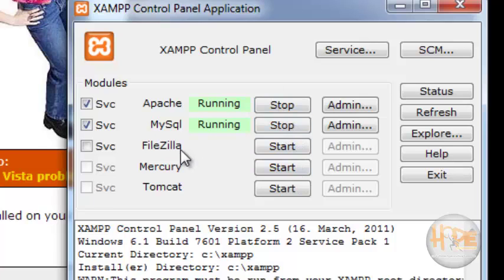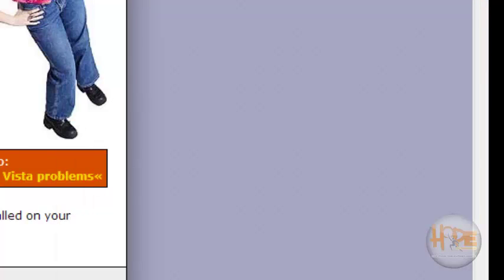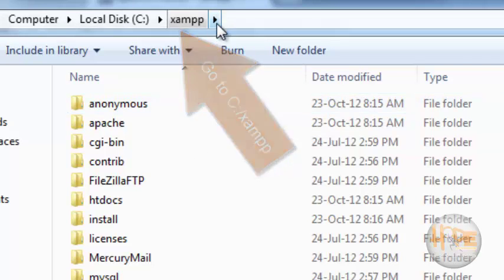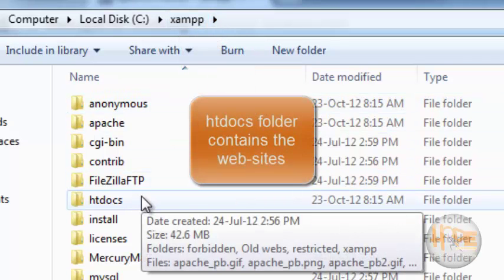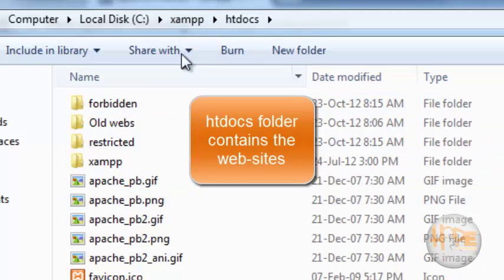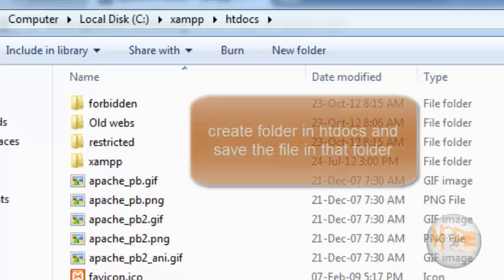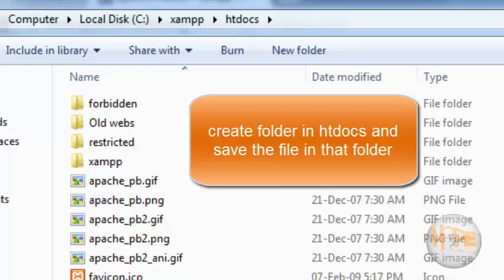Now let's check the directory. In your C drive, this is the directory called XAMPP. This is the htdocs folder. In this folder, we will put our websites. We will create websites and save them into this htdocs folder. And from this folder, we can open any website.